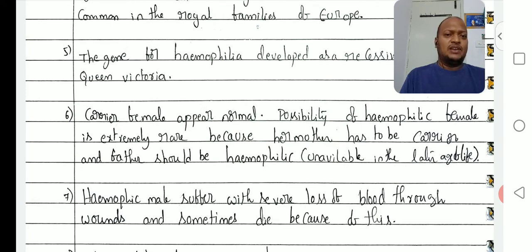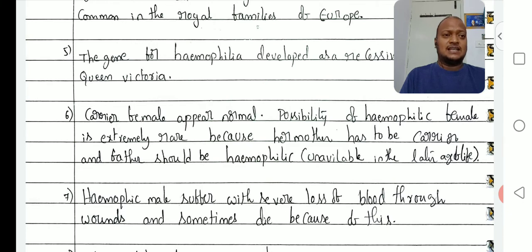Possibility of a hemophilic female is extremely rare. Hemophilic females are extremely rare, meaning affected females are extremely rare. What is the reason? Affected females get one X chromosome from the mother and one X chromosome from the father, so both should be affected.